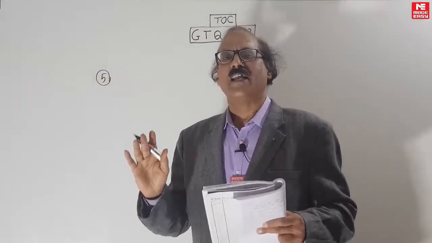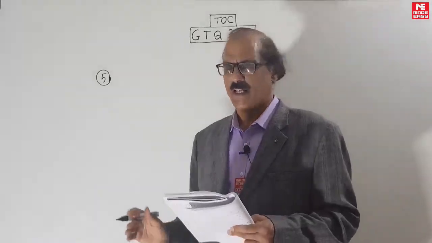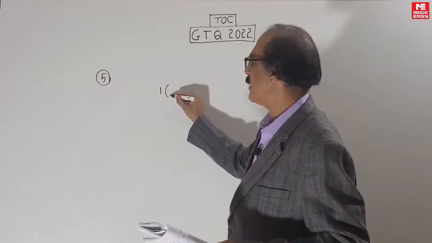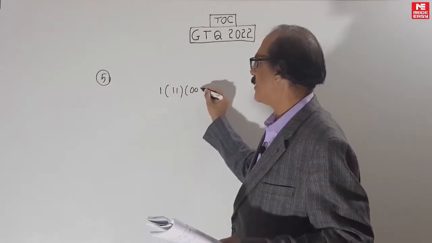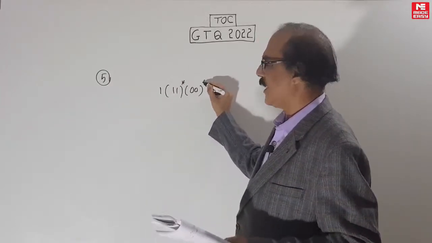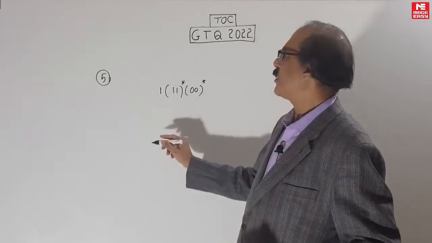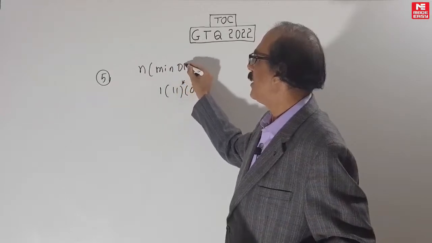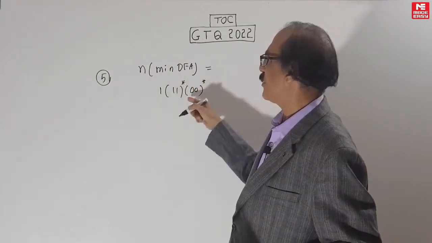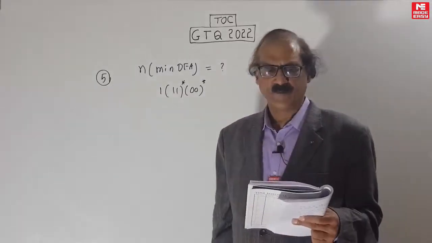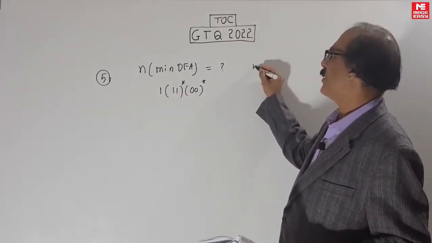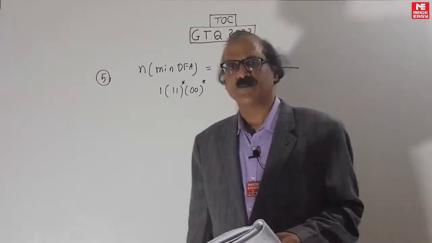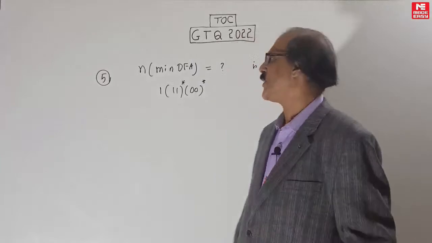This question is NFA to minimal DFA. No, regular expression to minimal DFA. What is the regular expression given here? Consider the regular expression given below: 1, 1, 1 star, 0, 0 star. The question is: the number of states in the minimal DFA for this regular expression is what? The question is numerical, numerical data type.